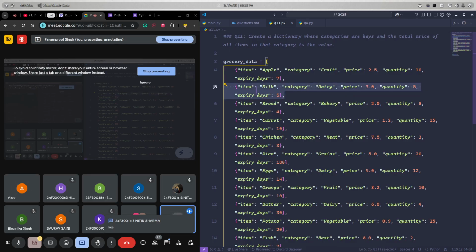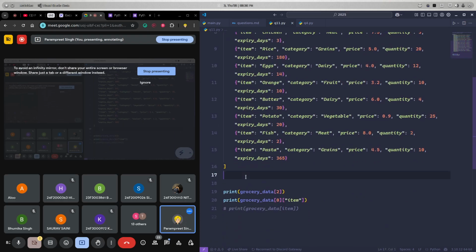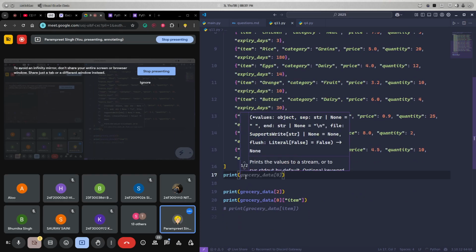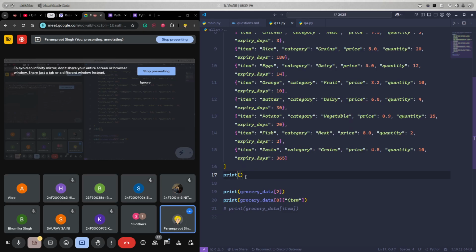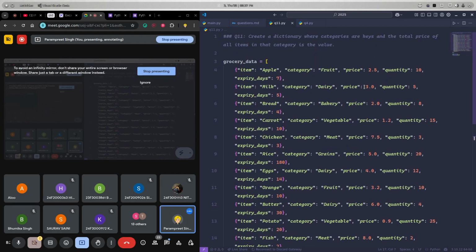But how can I get the answer 15 from this? Tell me the code. The total price is equal to quantity into price. Yes, I want the price of this item, milk. How can I get that?